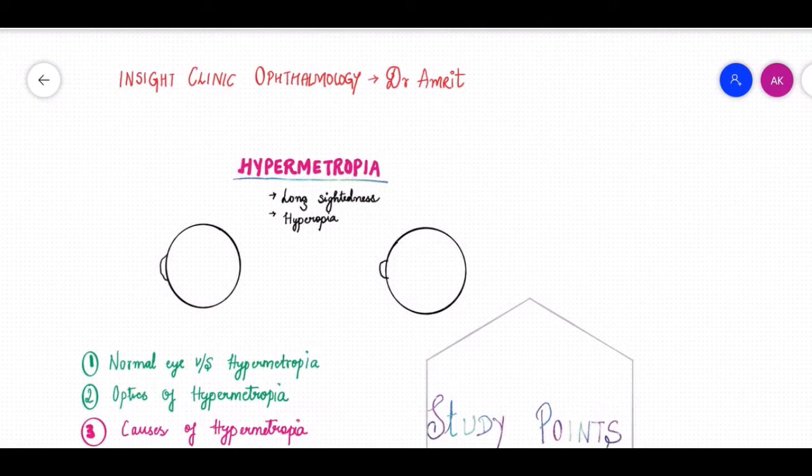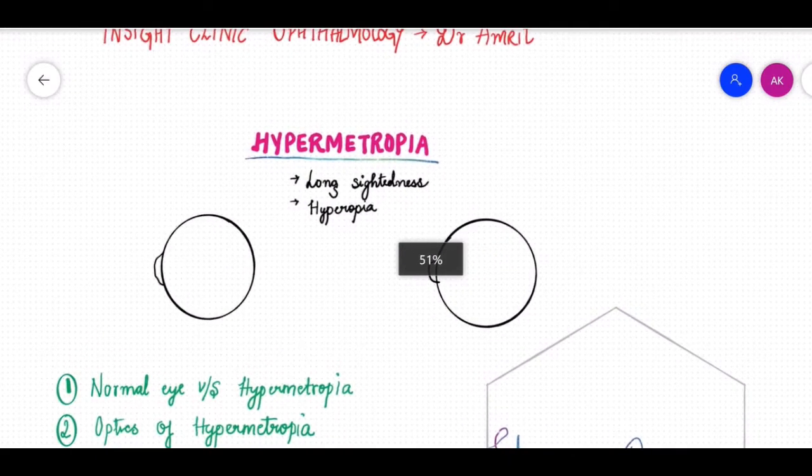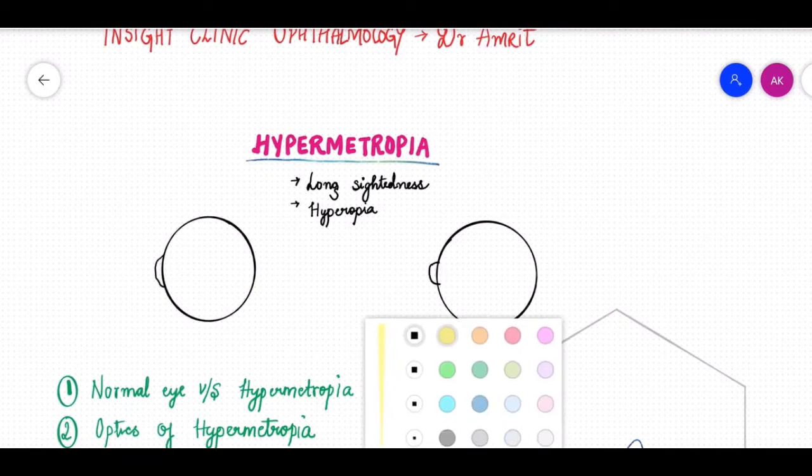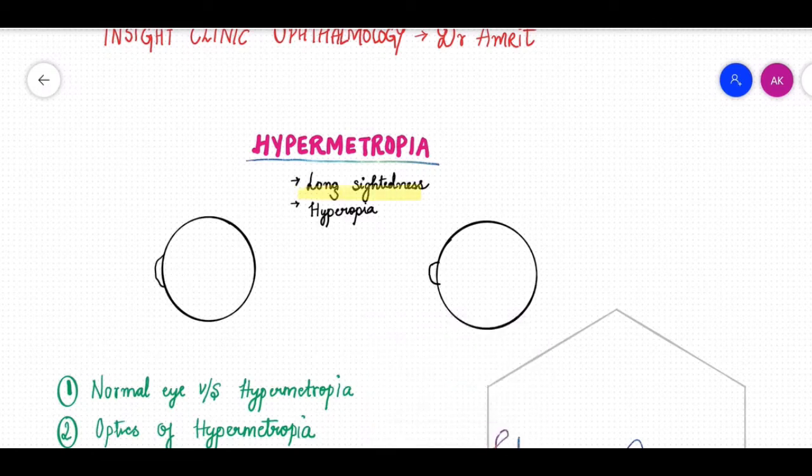Amrit, and today we are talking about hypermetropia. So, what is meant by hypermetropia? But before that, I want to know the other names for hypermetropia. So, hypermetropia is also called long-sightedness or hyperopia.